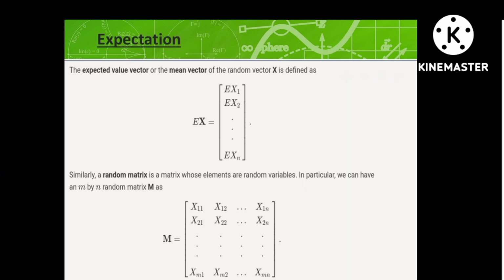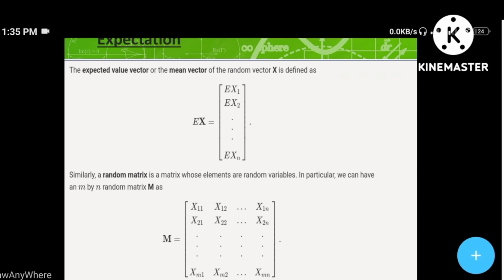Here I will try to explain how to calculate the expectation of a given variable. The expected value vector, or mean vector, of a random vector x is defined as follows. We represent the expectation with capital E. Expectation is nothing but the mean. In most cases, expectation is nothing but the mean.